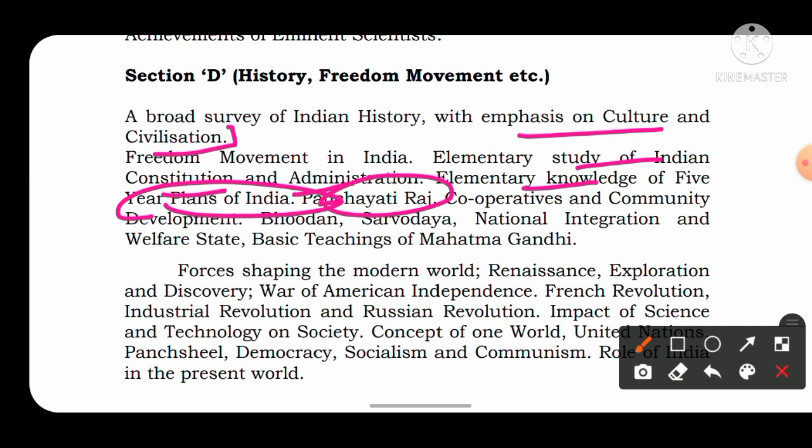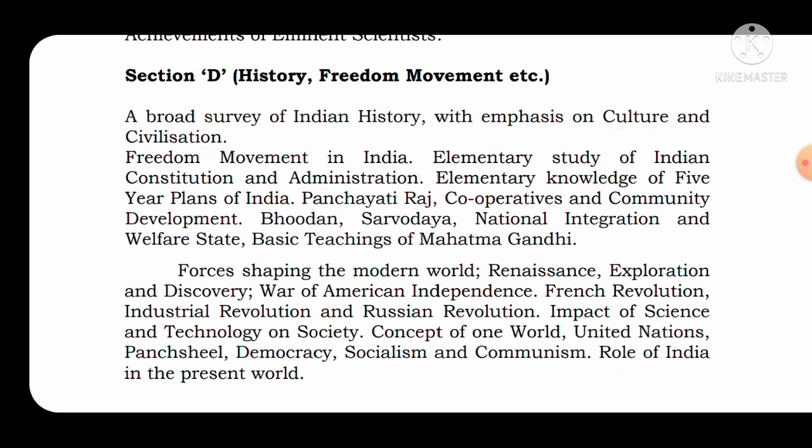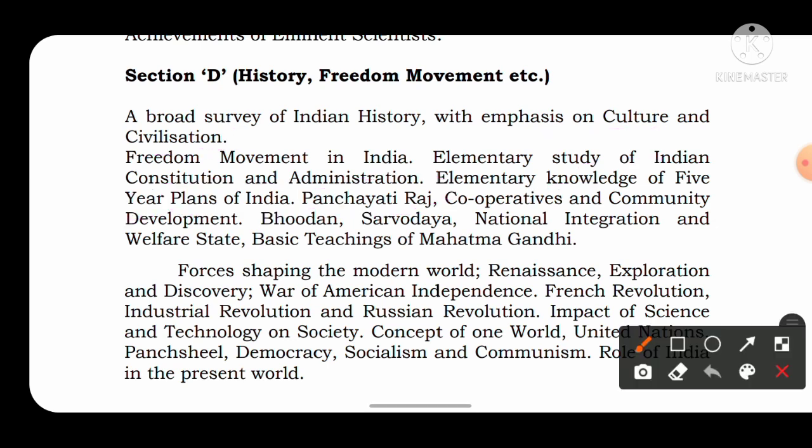Whatever movement was started by Gandhiji, whether it was successful or not, who all participated, what the main role was in it, when the Congress session was held, when Gandhi became the president of the session, this you have to study completely from modern history. So the important topic from modern history is the freedom movement.